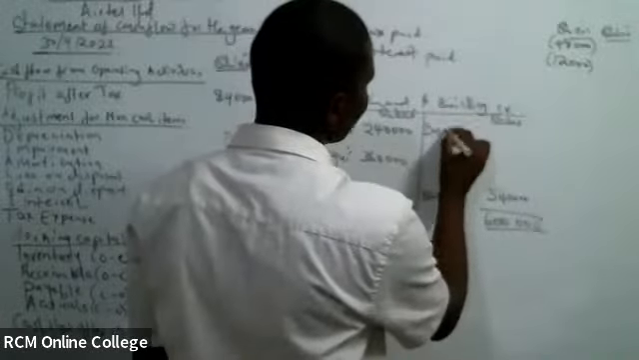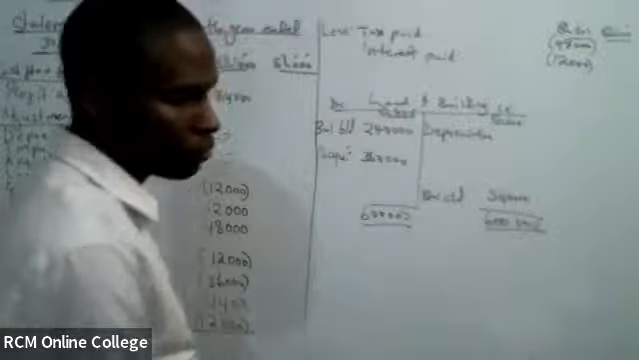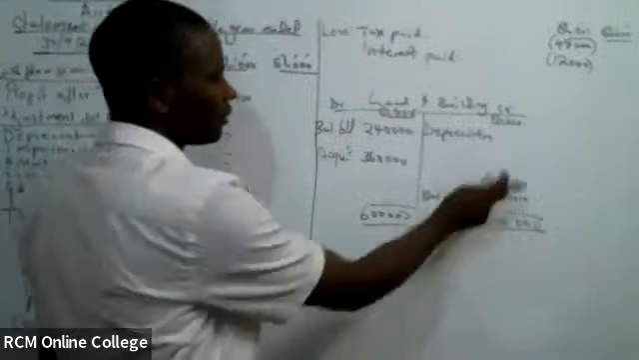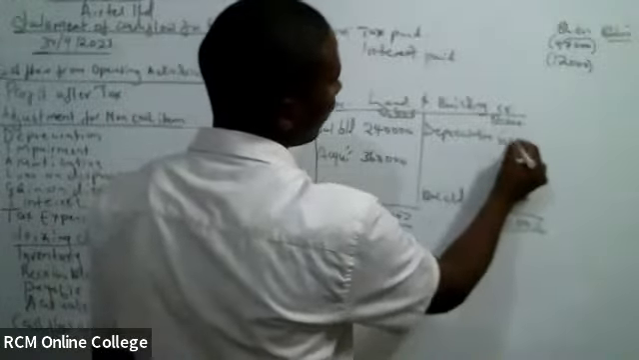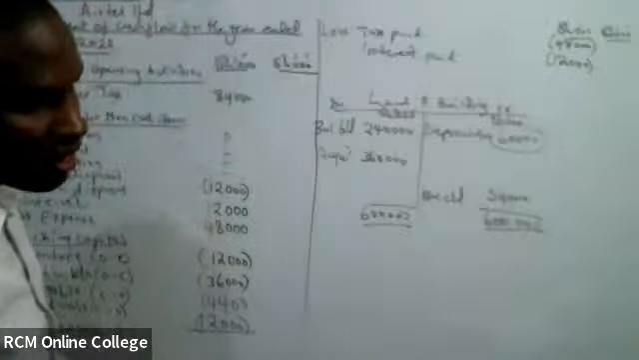So the balancing figure hapa itakuwa depreciation. Anything that reduces this item is depreciation. What is the balancing figure? 60,000, right? Now already we have one of our depreciations. We do the same to the other item.